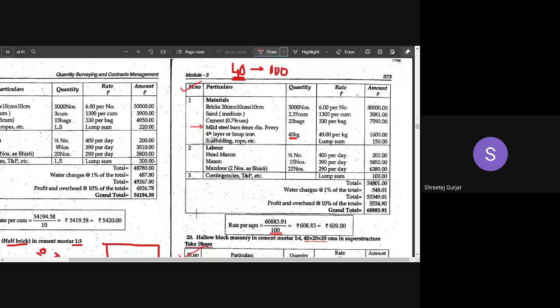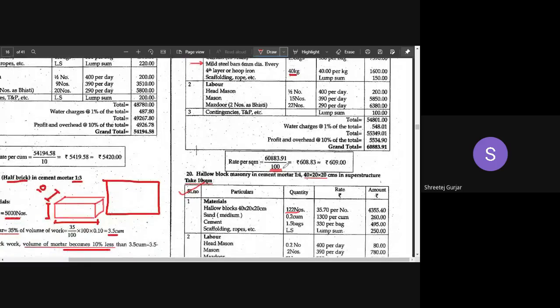Then some lump sum items like scaffolding, rope, etc. we have taken as 150. Then you can write down the labor and all. You calculate the grand total and divide it by 100, since 100 square meters is the assumption we made initially, to get the rate per square meter. That is 609 rupees per square meter. So we have seen the analysis of rates for brickwork which is half brick thick, 10 centimeter thickness.